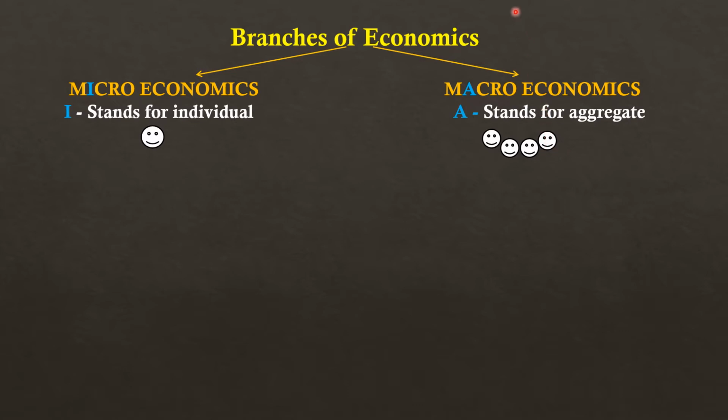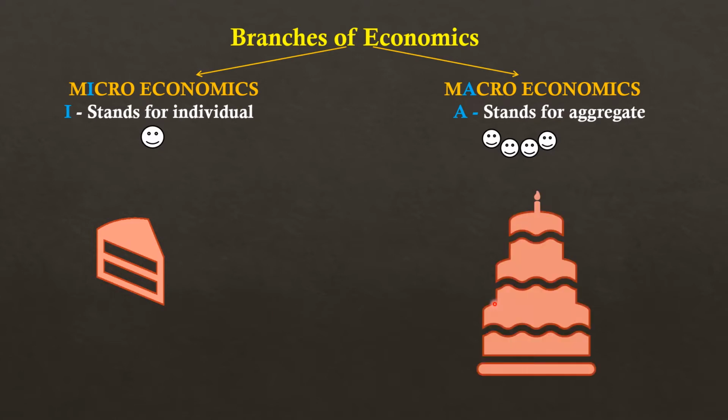Here we will understand microeconomics and macroeconomics with the help of some examples. First example: one piece of cake is a micro concept, a complete cake is a macro concept. Second example: lesson 1 of the book of economics is a micro concept. All lessons of the book of economics are a macro concept. Third example: study of one industry is a micro concept. Study of all industries of the country is a macro concept.